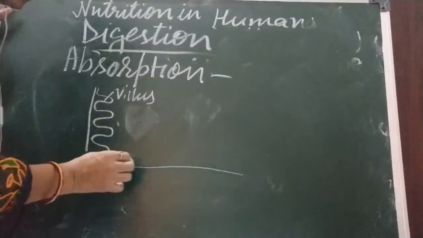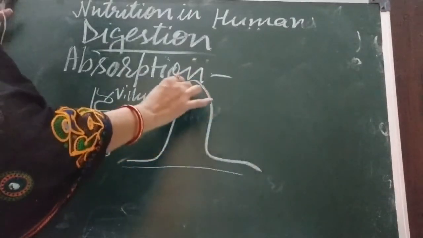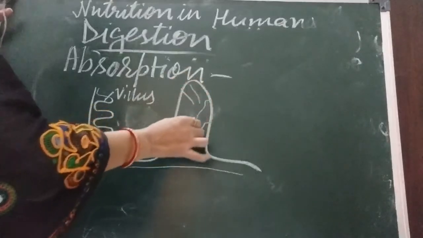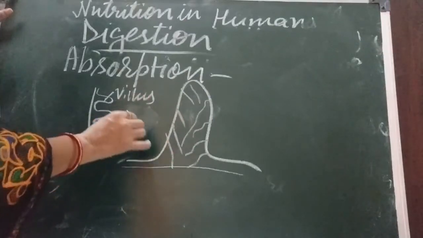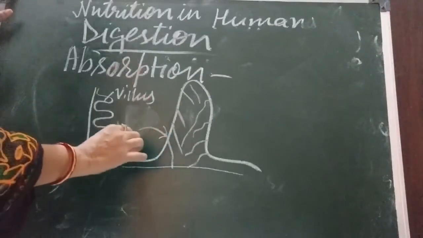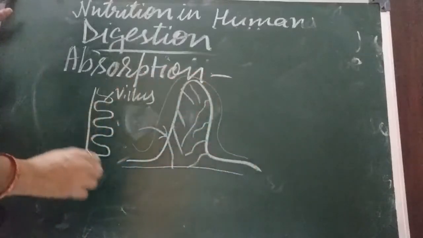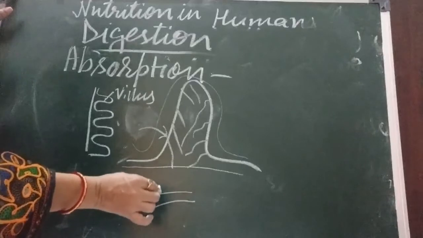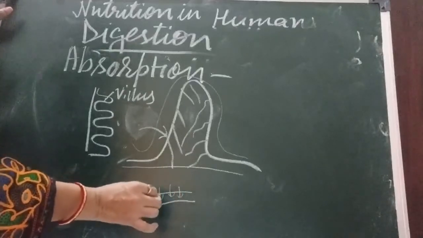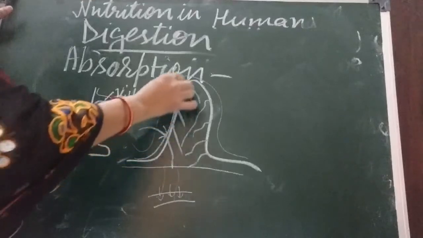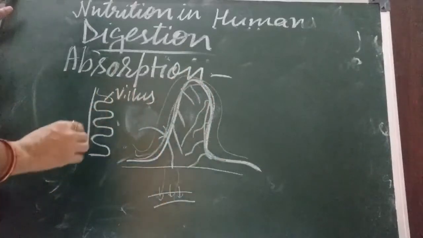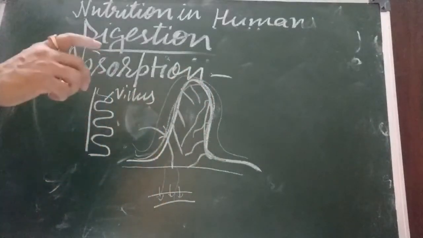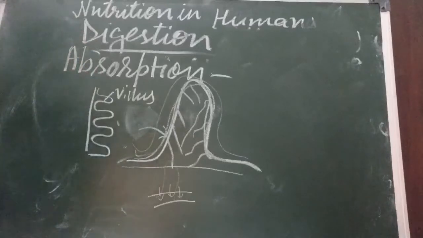I am telling you in one villus, a very fine, thin supply of blood vessels is there. What is the function of villi? First, they absorb the food. Second, they increase the surface area. If it is flat, only this much food is absorbed. Now if the skin is stretched like this, more area is covered, so more absorption will take place. So the function of a villus is to increase the surface area and also absorb the digested food.